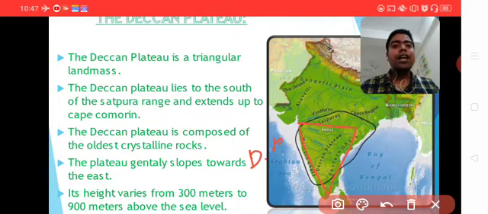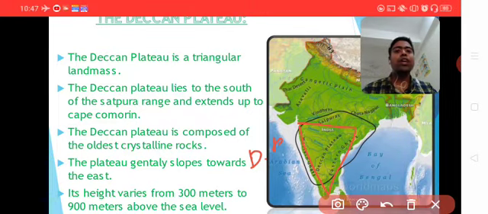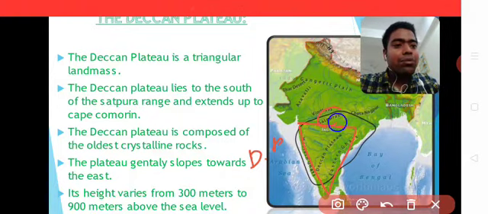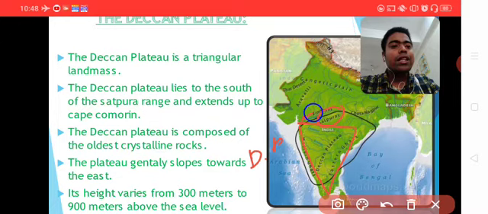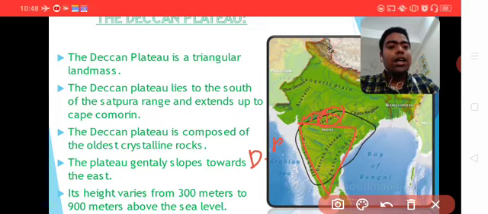This Deccan Plateau lies in the south of the Satpura range and extends toward Cape Comorin. It is spread up to the Cape of Comorin in this area.